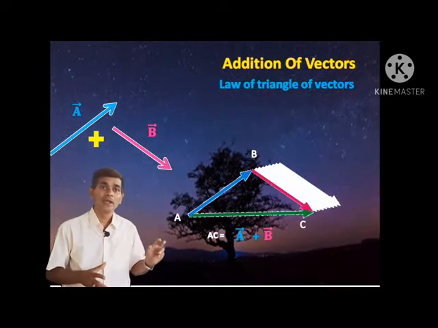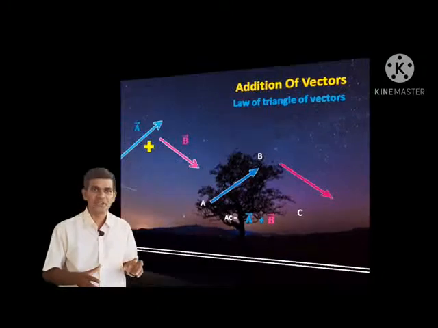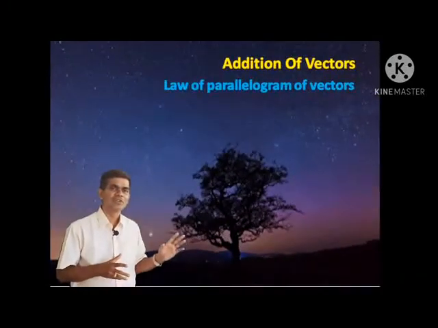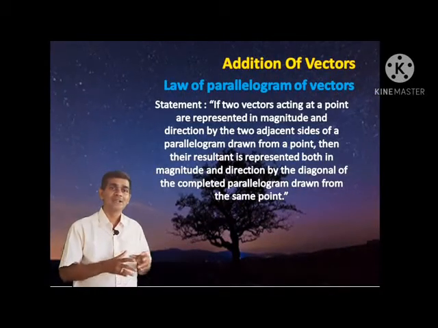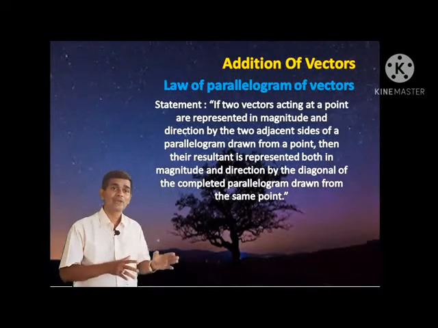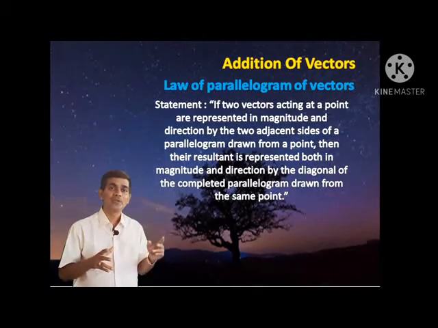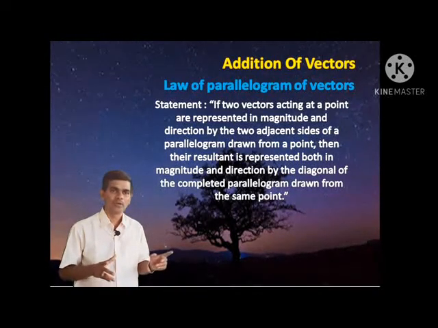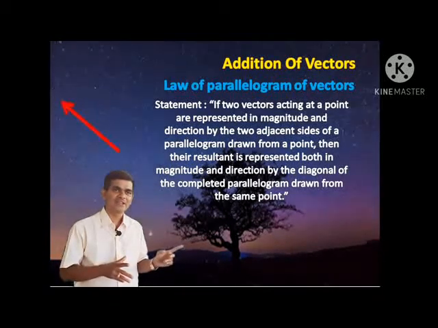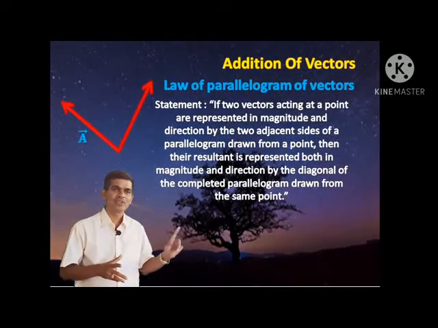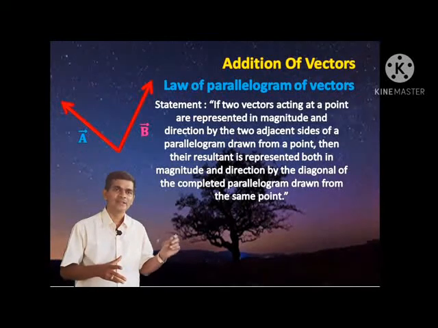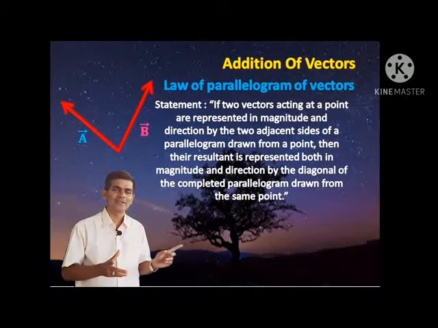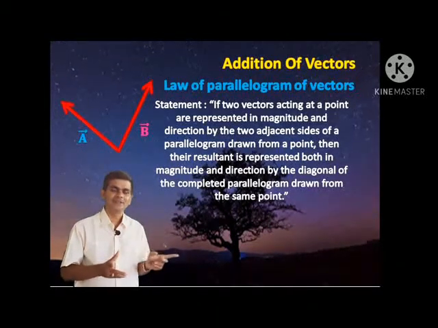Similarly, law of parallelogram of vector addition. The statement says that if two vectors acting at a point are represented in magnitude and direction by two adjacent sides of a parallelogram, as in the figure, two sides of a parallelogram, then they have the same origin, but they are acting at a certain angle with each other.